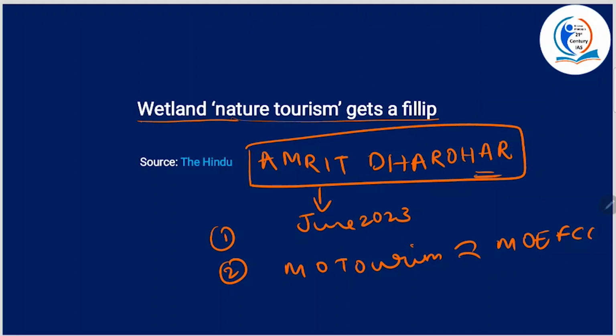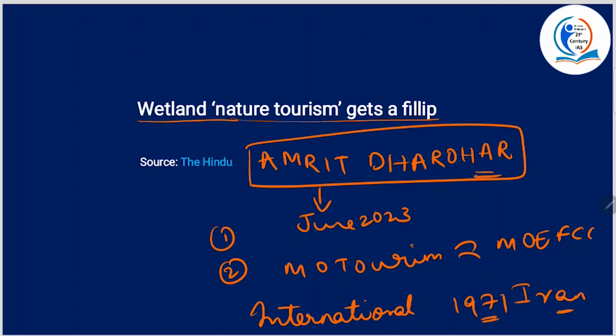Alright, now I just mentioned one word, right? Ramsar site. Now, what is a Ramsar site? Ramsar site is a wetland that is designated to be a part of international importance under an environmental treaty signed in February 1971 at Ramsar, Iran, under UNESCO.